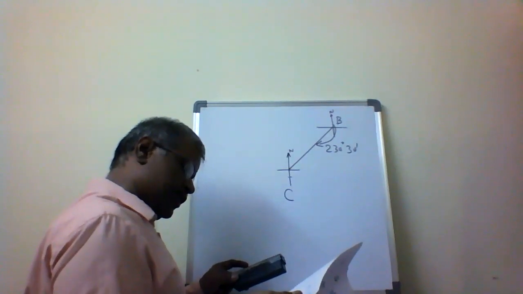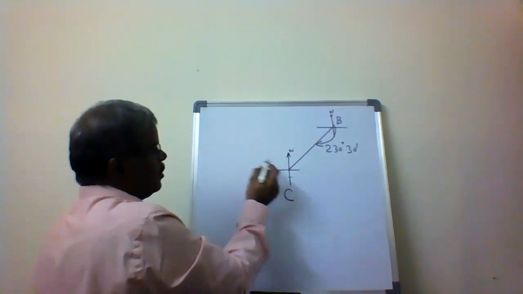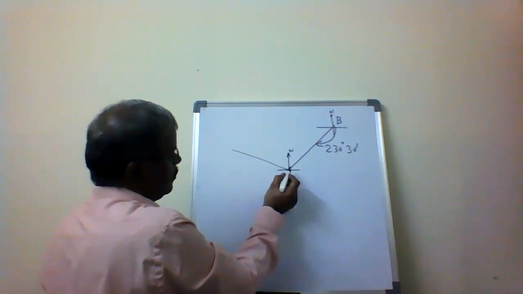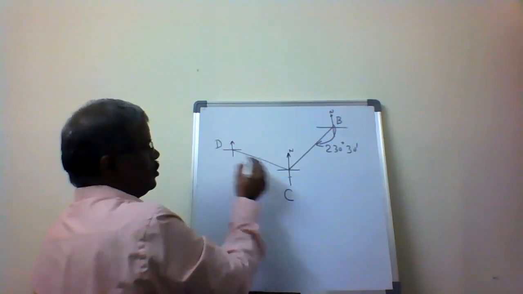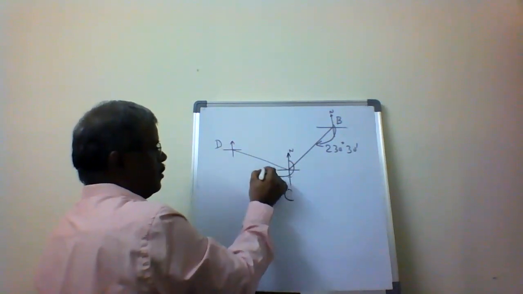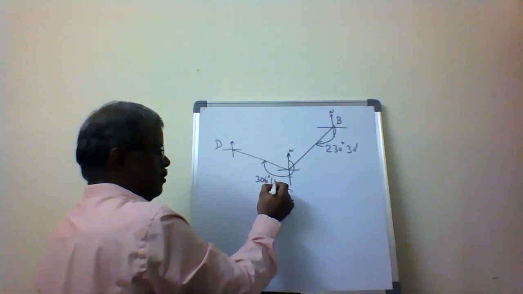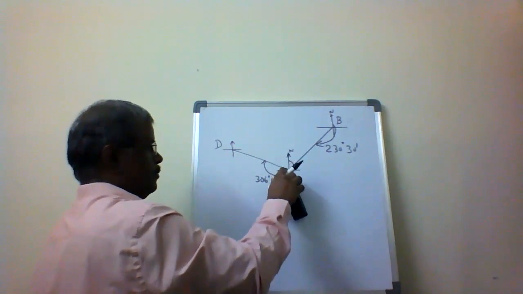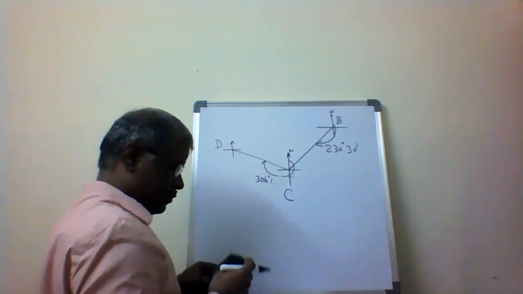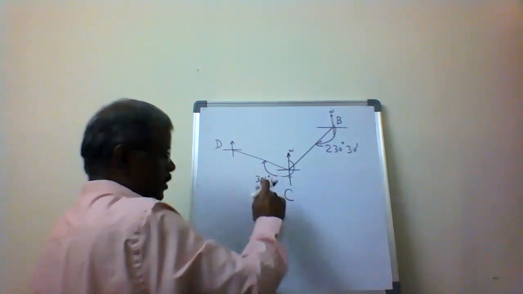BC forward bearing into the C to D is 306 degrees 15 minutes. C to D, this is D point. C to D forward bearing is 306 degrees 15 minutes.